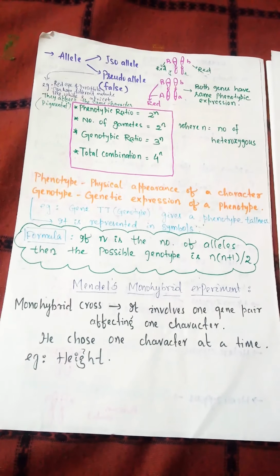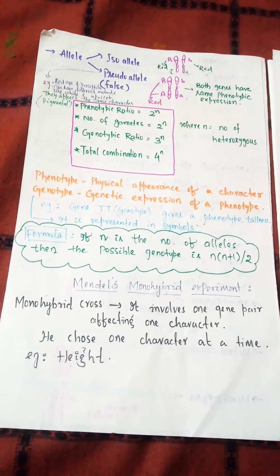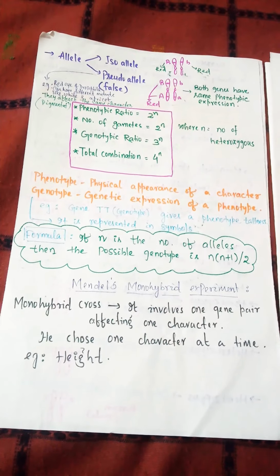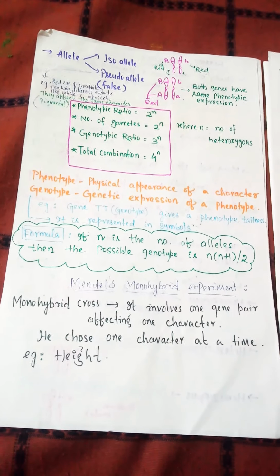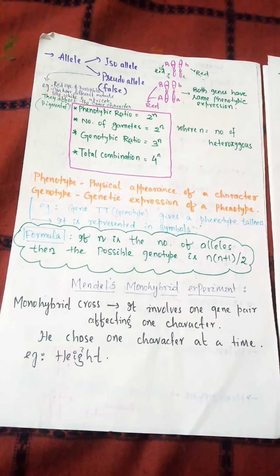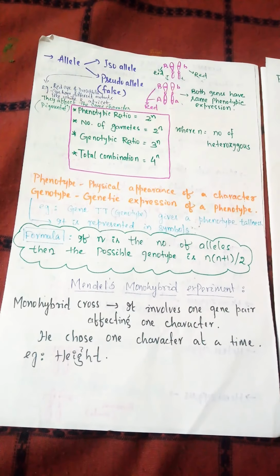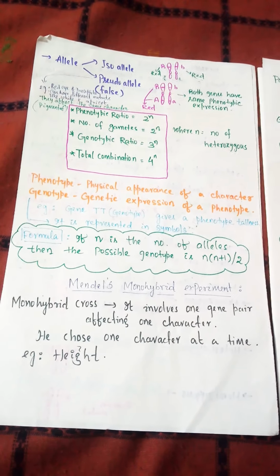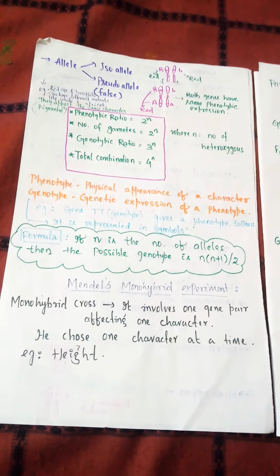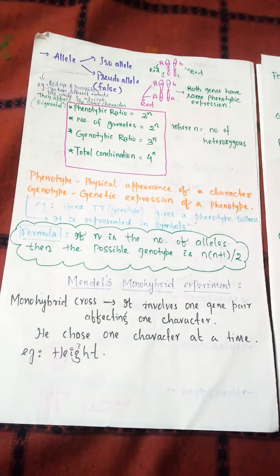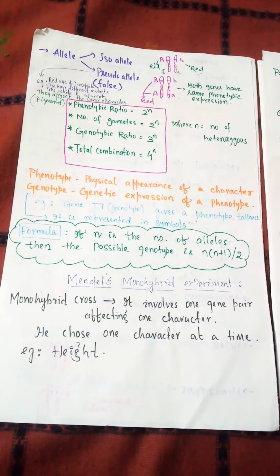Hello children, today we will discuss Mendel's monohybrid experiment. All of you know that Gregor Johann Mendel is known as the father of genetics, who conducted a hybridization experiment on the pea plant, that is Pisum sativum, for 7 years, from which some basic fundamental laws of genetics were formulated. He conducted two experiments. One is a monohybrid experiment, another one is a dihybrid experiment, and today we will see what the monohybrid experiment is.